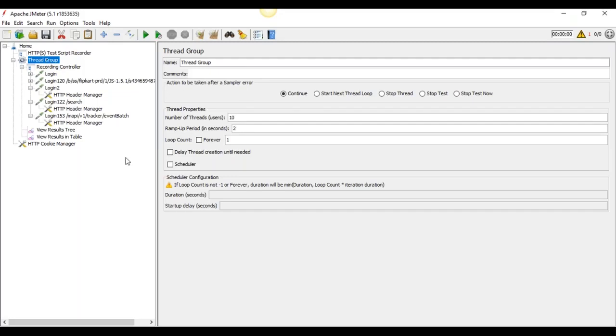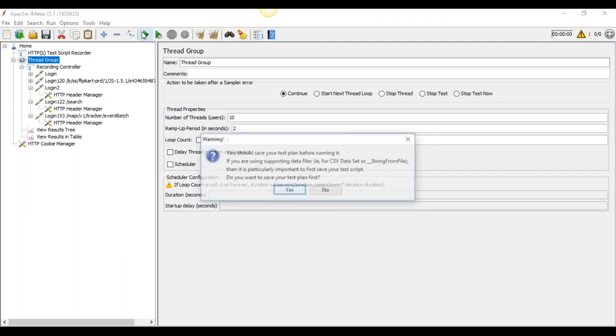Okay, now I'm trying running it. You should save your test plan before running it, especially if you are using a supporting data file. First save your test plan.